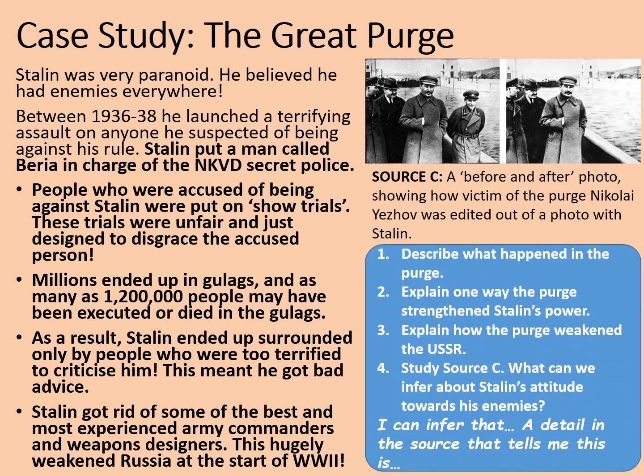Describe what happened in the Purge, first of all. Secondly, explain one way that the Purge strengthened Stalin's power. Thirdly, explain how the Purge weakened Soviet Russia. And fourthly, study source C, which I find a particularly interesting source. What can we infer about Stalin's attitude towards his enemies?